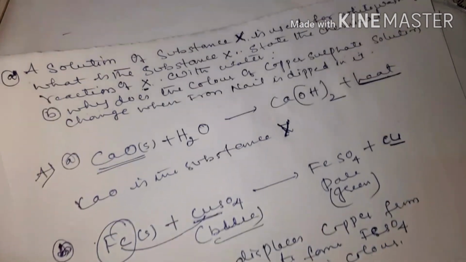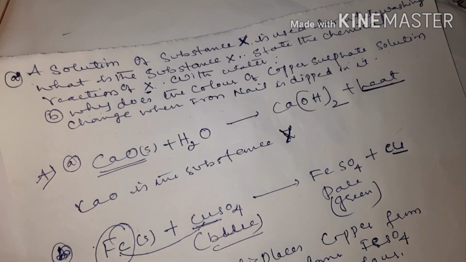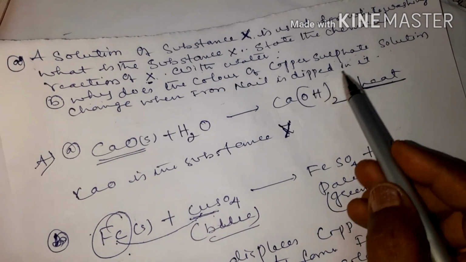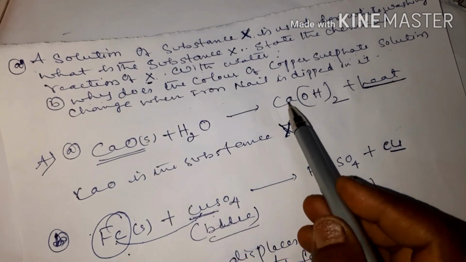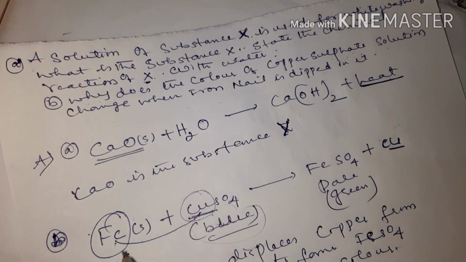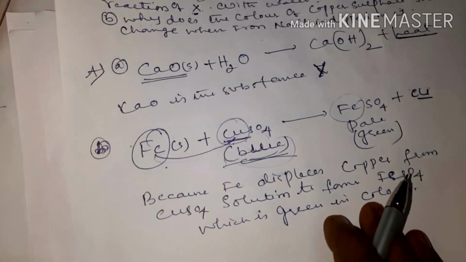You have to write like this children. Iron displaces copper because iron is more reactive than copper. The blue color is because of copper. Now that copper is displaced by iron, the color changes.